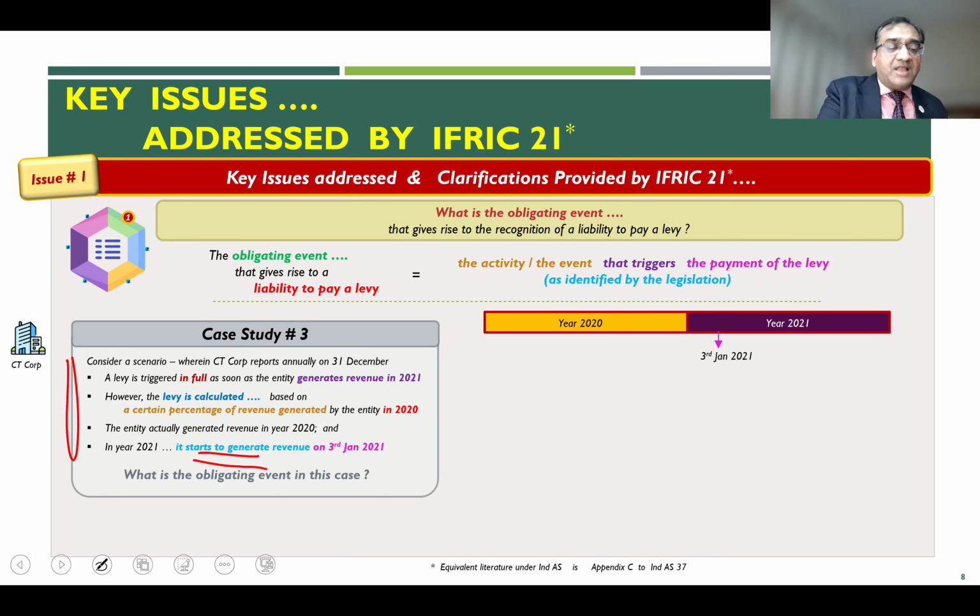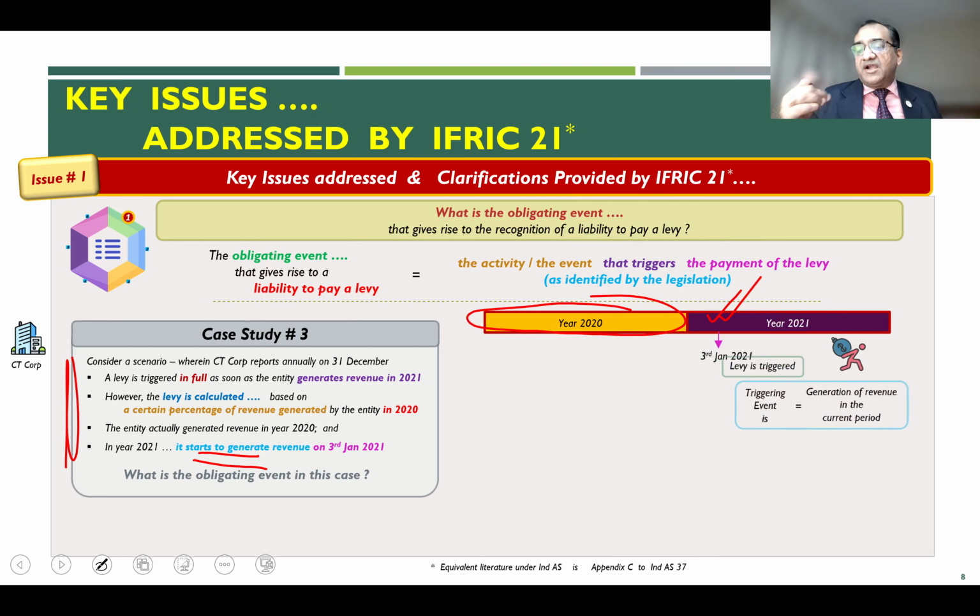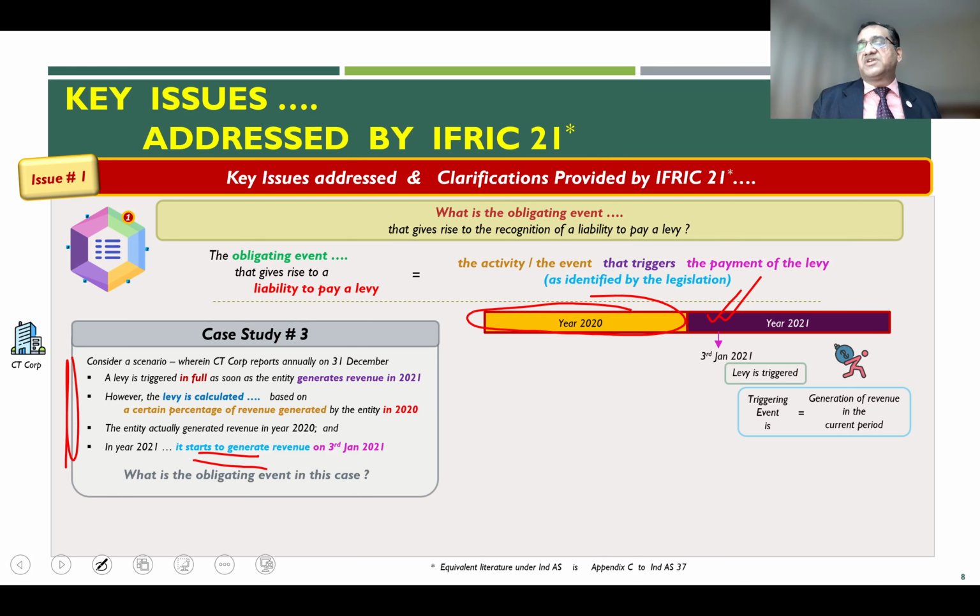Now, considering all these facts, your liability gets triggered in full, 100%, on 3rd of January 2021. Of course, the quantum will be on the basis of the revenue which you generated in the last year. So the levy gets triggered on 3rd of January in full because generation of revenue happens on 3rd of January related to the current year.